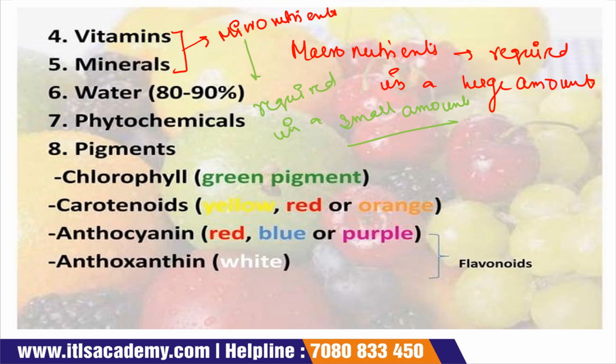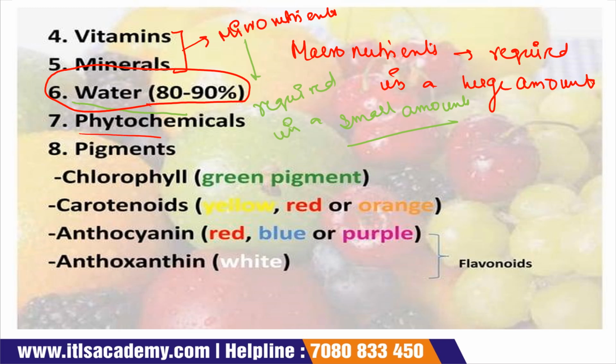Okay, now the sixth composition of the fruits and vegetables is water, and the percentage of water is about 80 to 90%. That's why fruits and vegetables are considered perishable food, because they contain lots of water, around 80 to 90%, and they spoil easily because microorganisms require moisture for their growth.